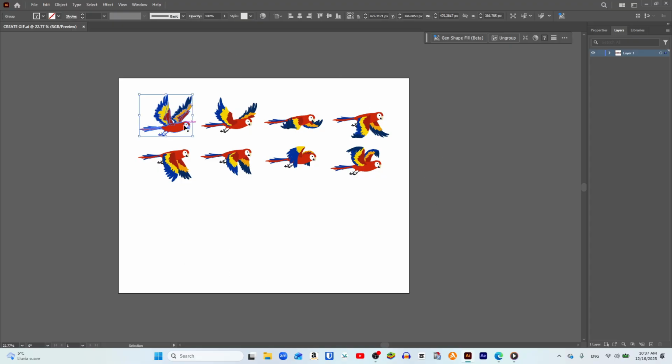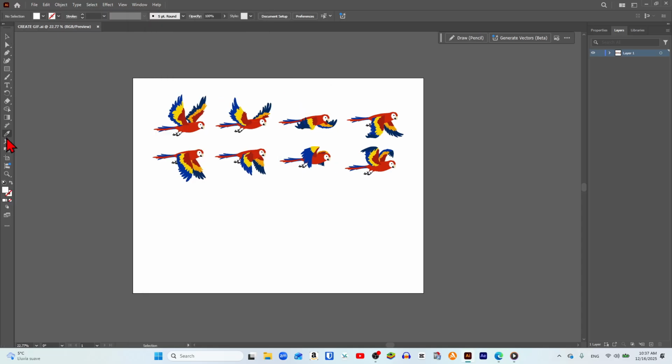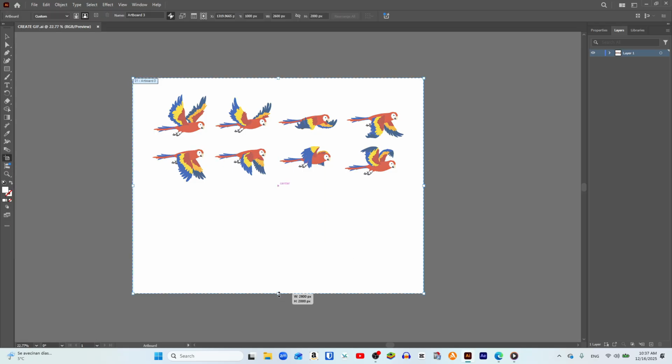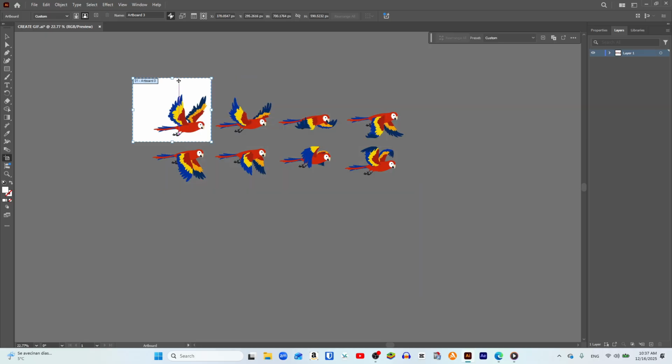To do this, we go to the top menu of our page, and among all the available options, we click on Window. Now we click on Toolbars and choose the basic one so that it becomes visible on the left side. After that, we select the artboard tool, and from each one of the sides we are going to drag inward so that the artboard ends up having a size that is a little bit larger than the bird itself.